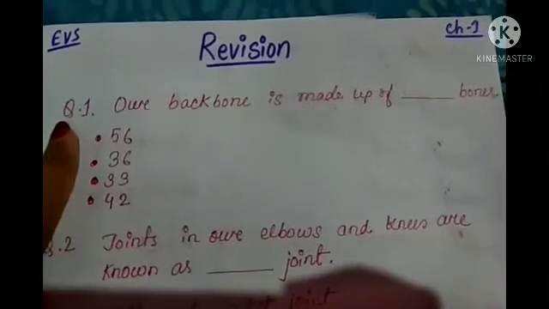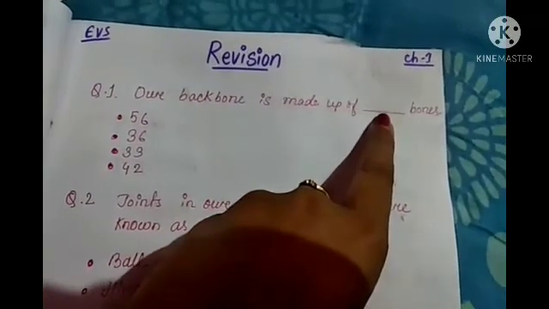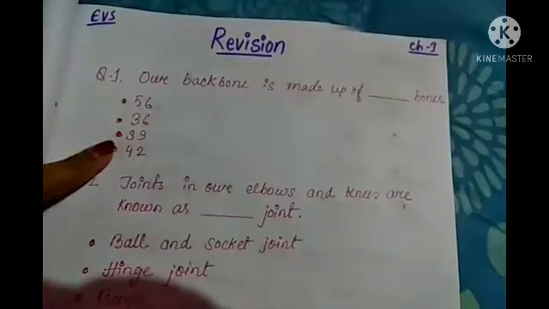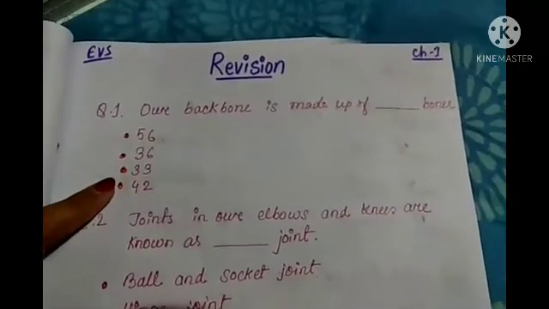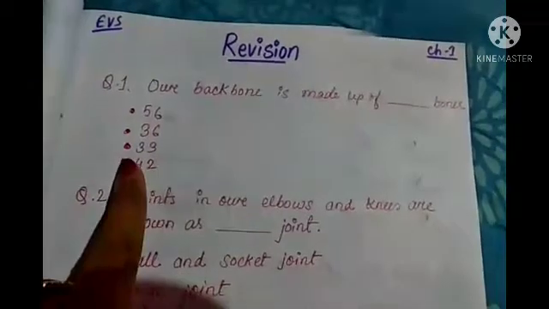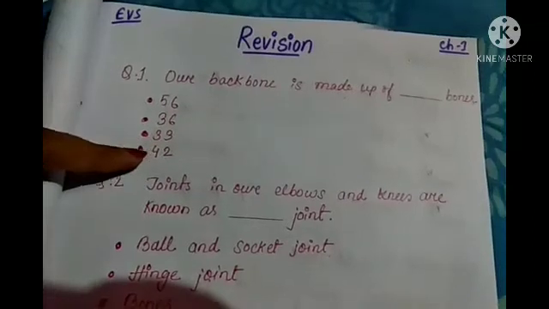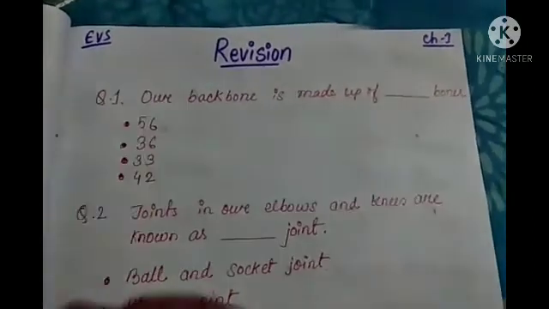Now you see the question: our backbone is made up of dash bone. So this is a fill in the blanks type question, but it also has some options. So the correct option you have to choose, right students? Our backbone is made up of dash bone. So the answer will be what? 33, right? Different options are there, but you have to choose the correct option. So the answer will be 33.